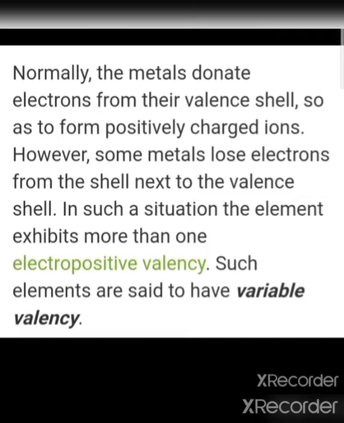In such a situation, the element exhibits more than one electropositive valency. Such elements are said to have variable valency.